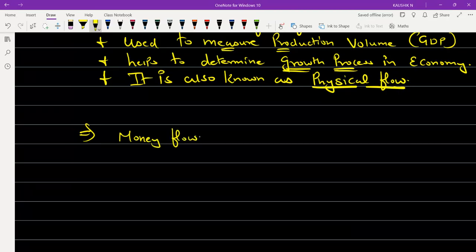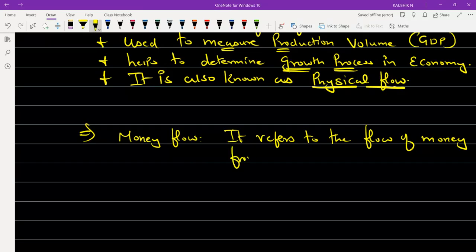Money flow is nothing but it refers to the flow of money. From where to where? From firm to household.